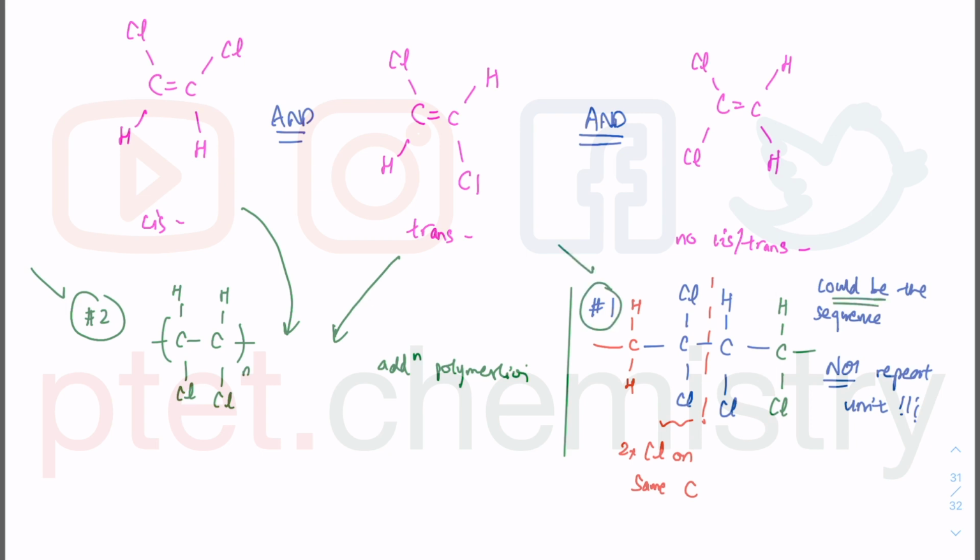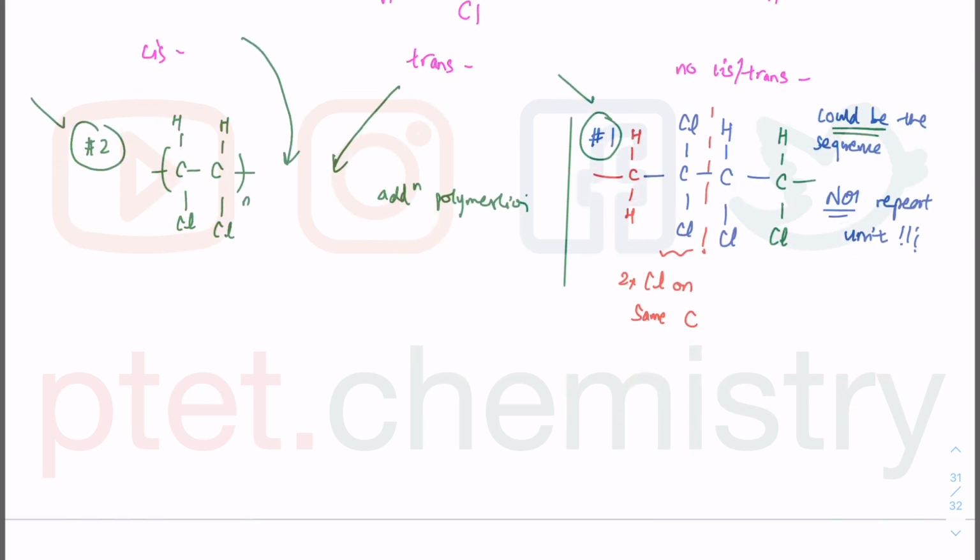They say could be the sequence or will be seen in the sequence. So 1 and 2 are okay so far. Let's go through number 3. Let's go to number 3. So what do we have here? We have CC, ClH, and then H and H. We got to try and imagine what could it be.